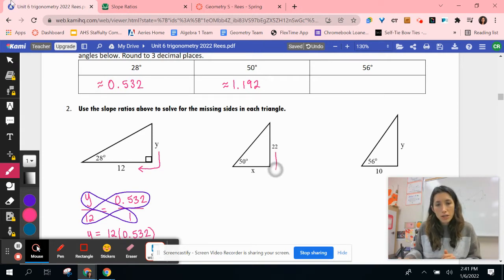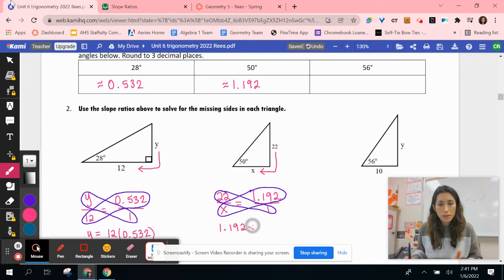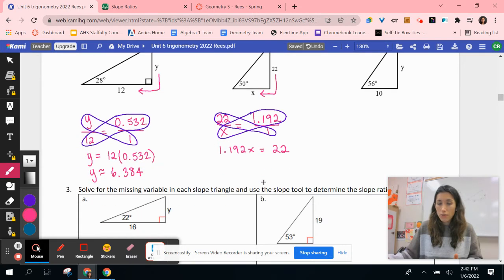So I know when I take this 22 side and divide it by x, so 22 divided by x, I'm going to get that decimal, 1.192. I'm going to put that over 1. Now this time, when I set up my cross product, I'm getting x out of that denominator, so x is going to multiply with that ratio, that decimal. So I'm going to get 1.192x is equal to 22 times 1, so 22. In order to isolate x, we actually need to divide by that ratio on both sides, 1.192.